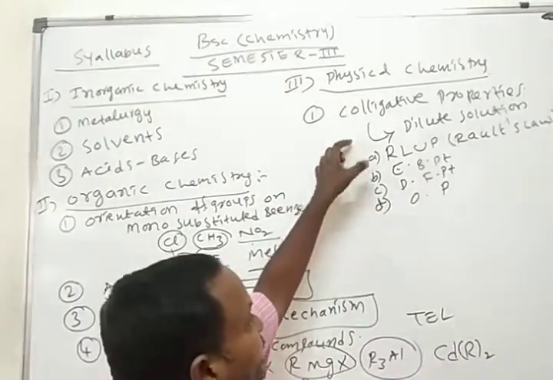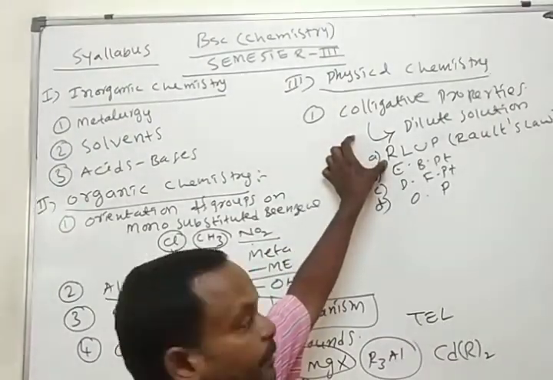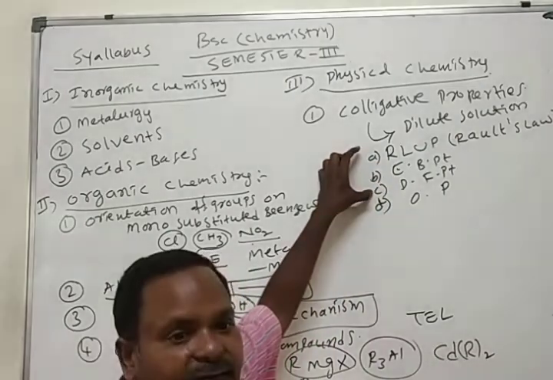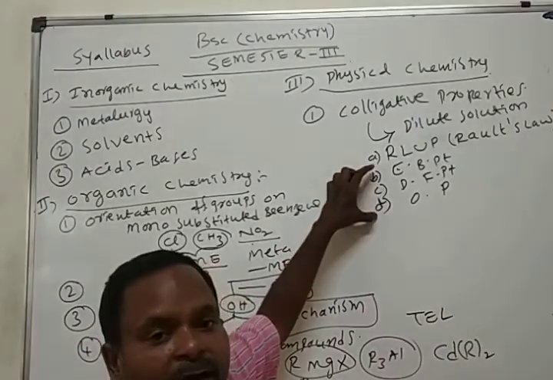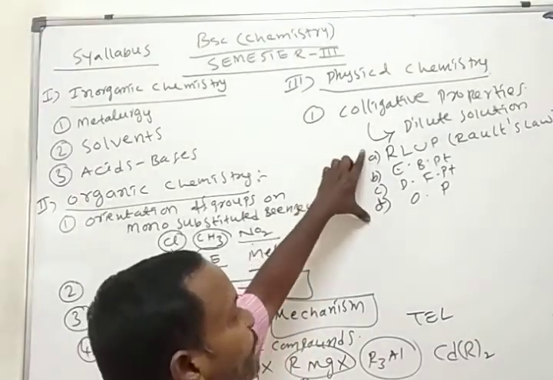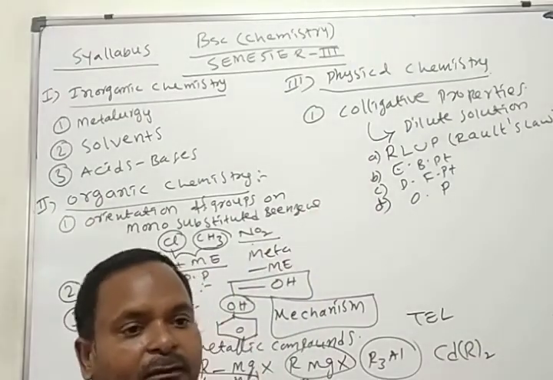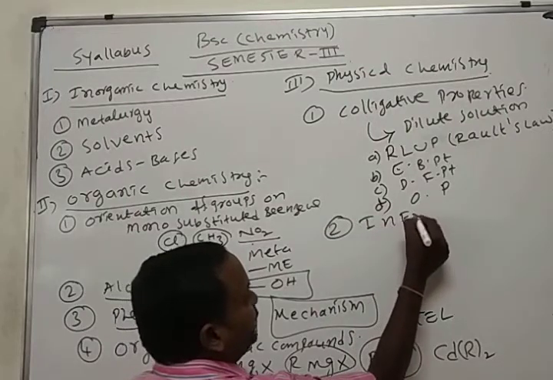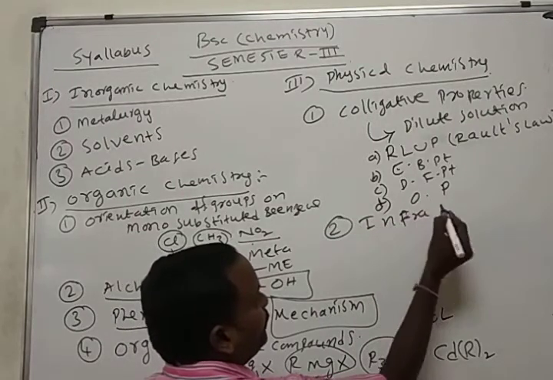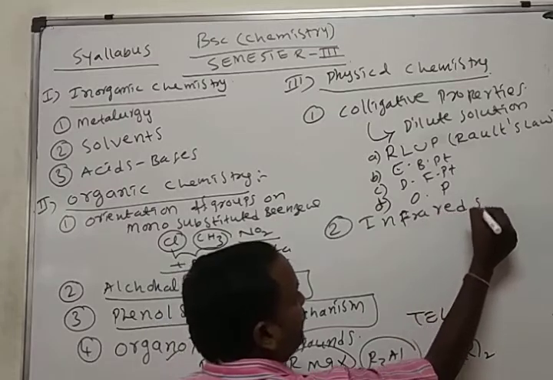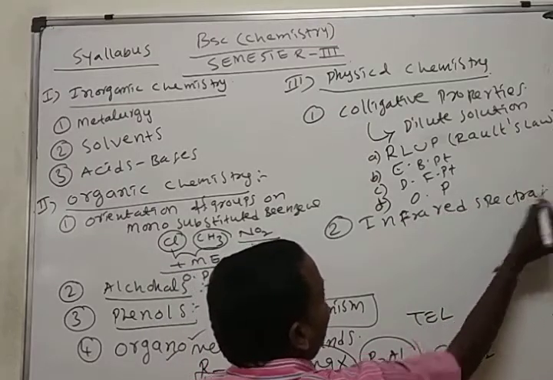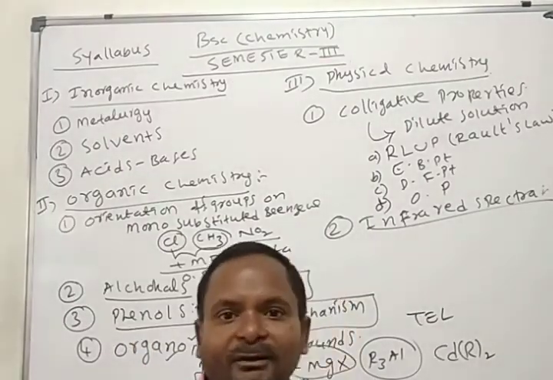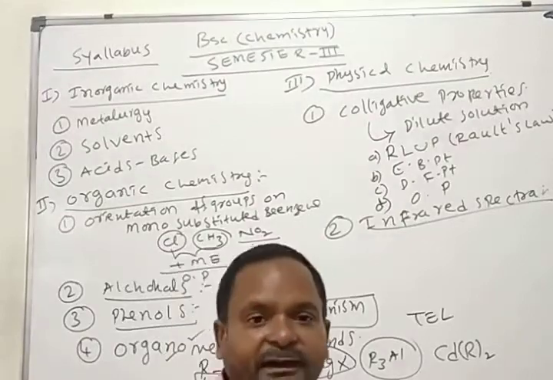What are colligative properties? One is relative lowering of vapor pressure. Second one is elevation in boiling point. Third one is depression in freezing point. And fourth one is osmotic pressure. We'll see these 4 topics in continuation. Okay, next, second chapter is infrared spectroscopy. Infrared spectra. IR spectra is simply called spectroscopy. Spectroscopy is done with different spectra.